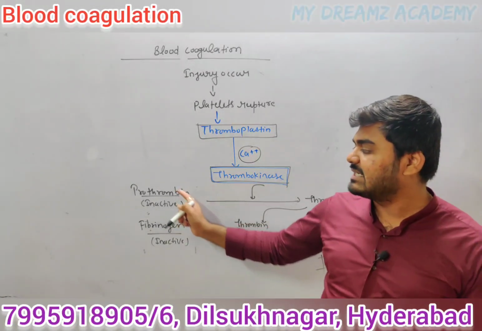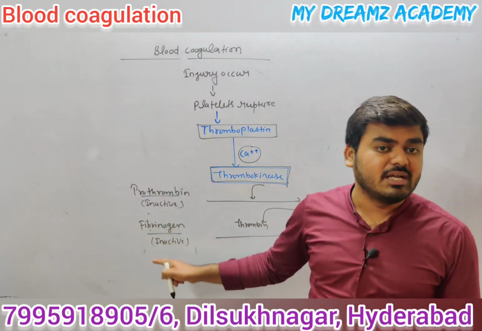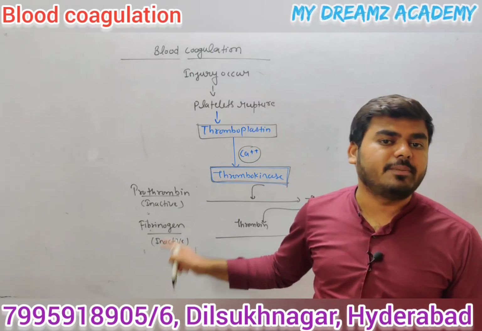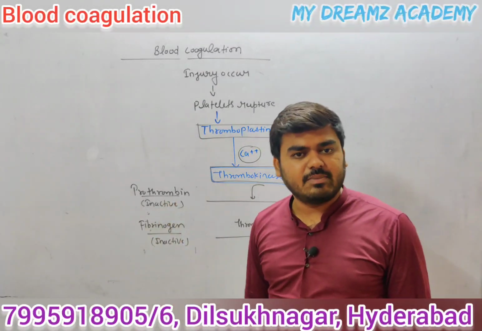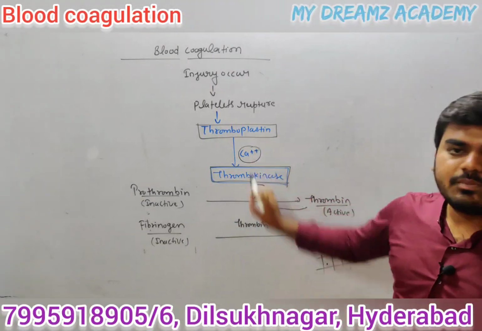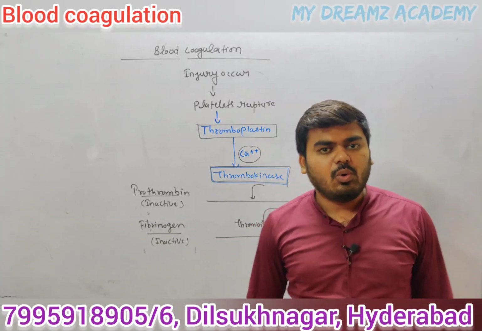And I already discussed what is the percentage of prothrombin and fibrinogen in our plasma. It is 0.03% in the plasma region. Is that clear, guys, or not? So this is a small description of blood coagulation or blood clotting.